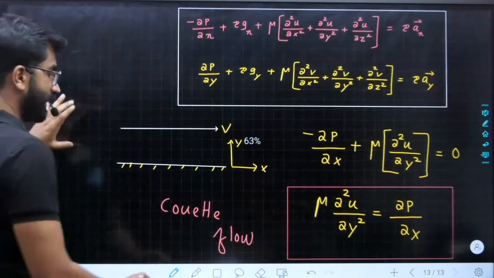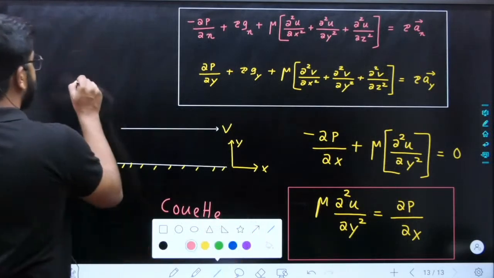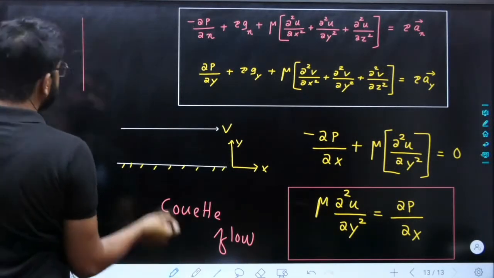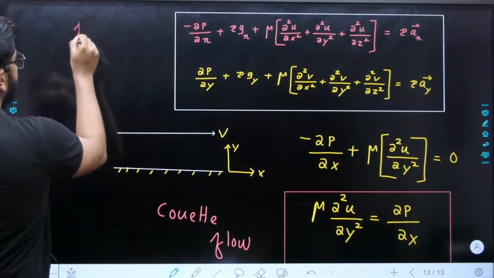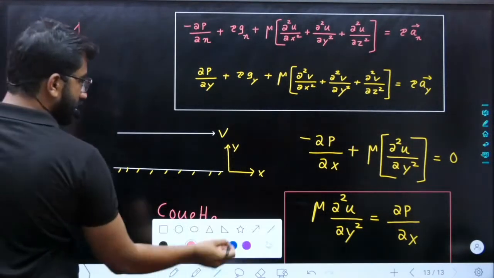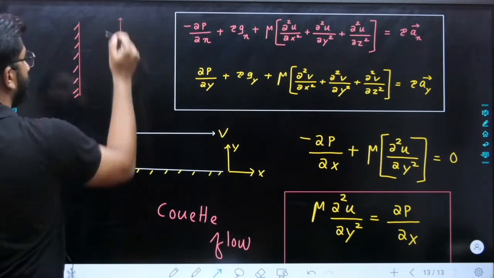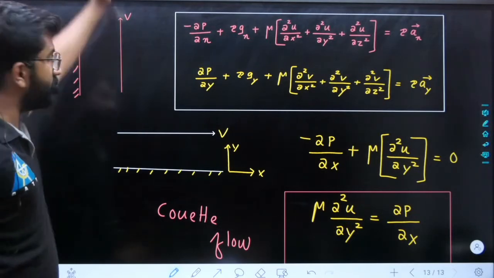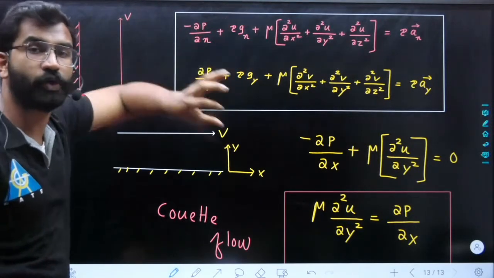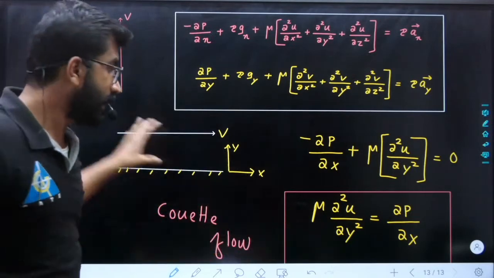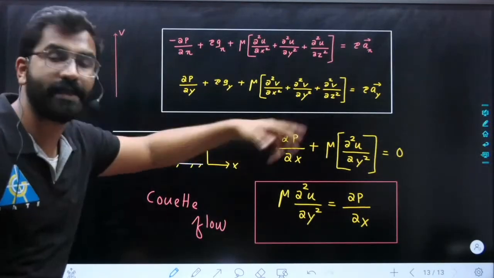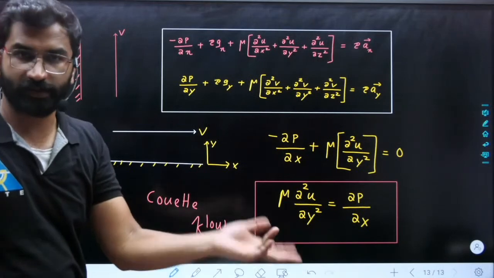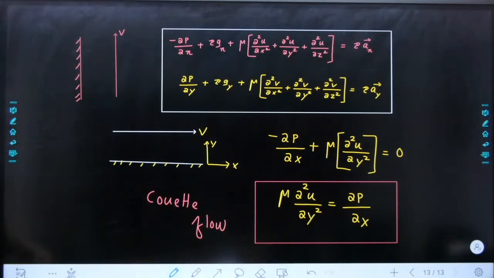So in your MACAB after this class, what you can go and check is, in MACAB they have given this case: one plate is stationary, and the other plate is moving in the upward direction with a velocity v. Left plate is stationary, right plate is moving up. Then how do they use Navier-Stokes equation? Try to understand that. I have explained how in this case we use Navier-Stokes equation. Done? Easy? Up to this is fine.